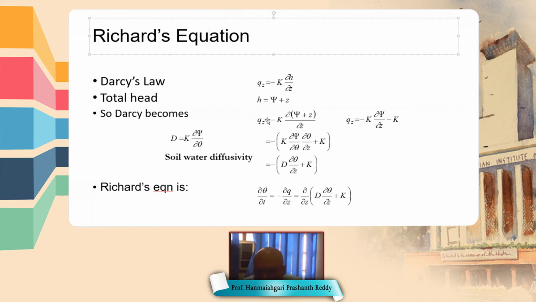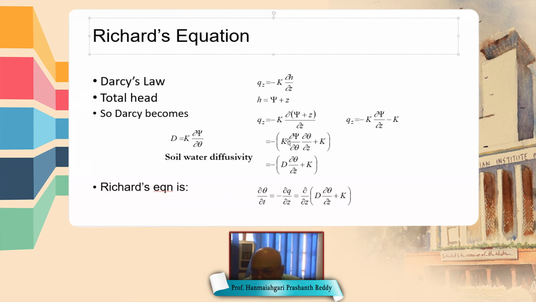We can derive this from Darcy's law. Darcy's law: Qz equals minus K times dou H by dou Z, where H is the total head, represented by suction head plus gravity head, that is H equals psi plus Z. When we substitute this H in Darcy's law, we can write the flux in the downward direction as minus K dou of (psi plus Z) by dou Z. When we expand this, the downward flux is equal to minus K dou psi by dou Z minus K, because dou Z by dou Z is equal to 1.